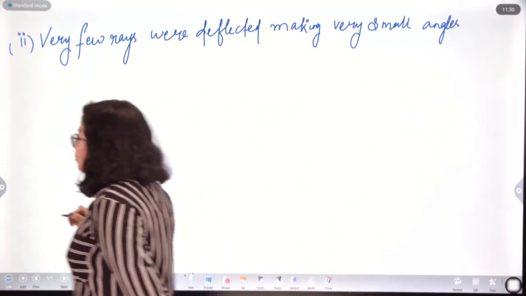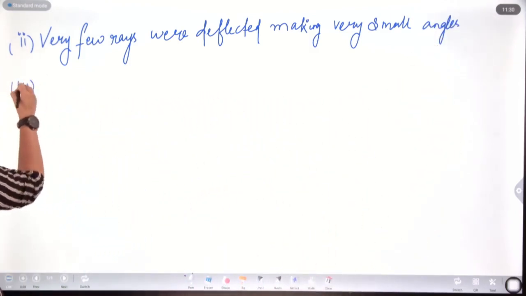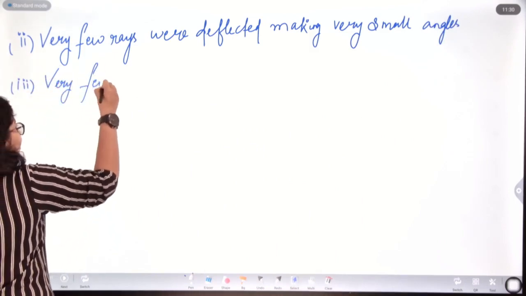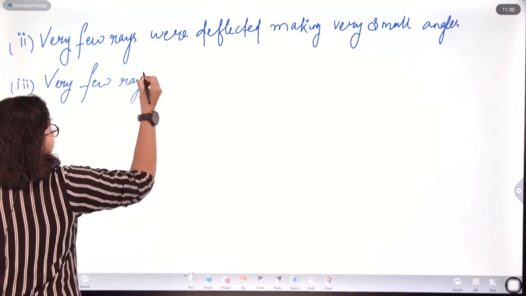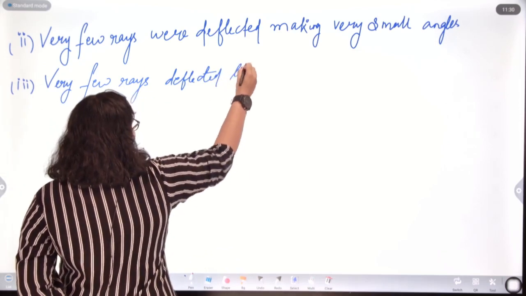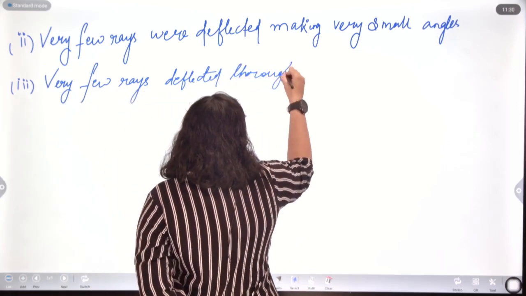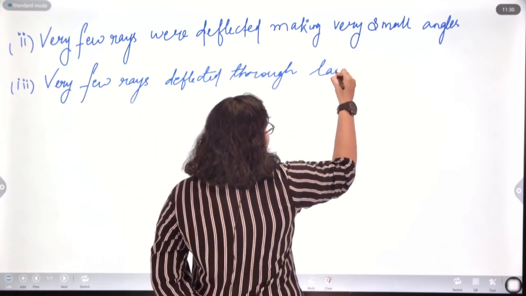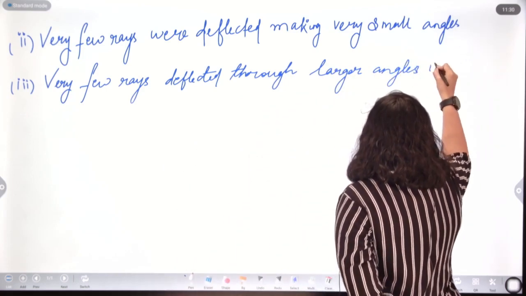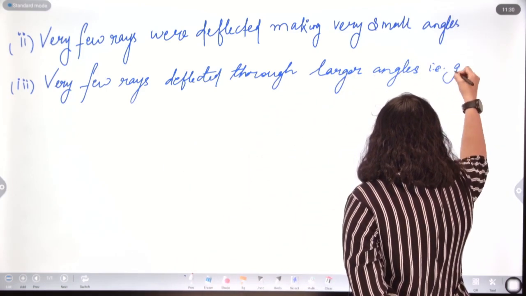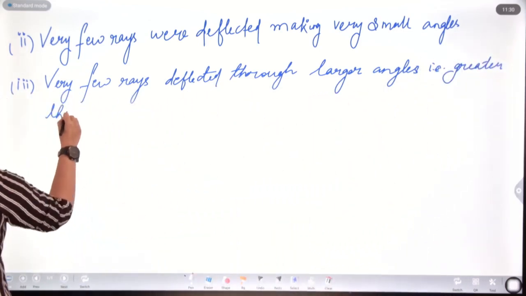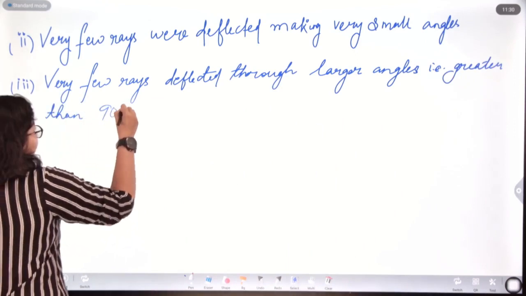The third observation was very few rays again deflected through larger angles, that is greater than 90 degrees.